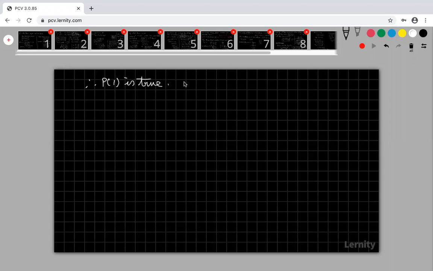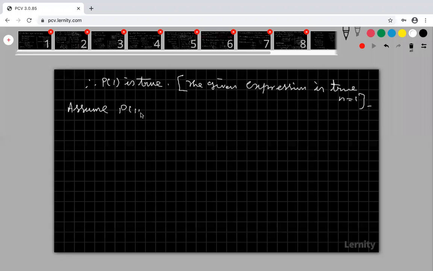Okay, the meaning of p of 1 is true is that the given expression is true for n is equal to 1. Now the second step is, assume that this result, my p of k, is true. What is p of k? My d by dx of x power k is equal to k into x power k minus 1. This is my p of k.